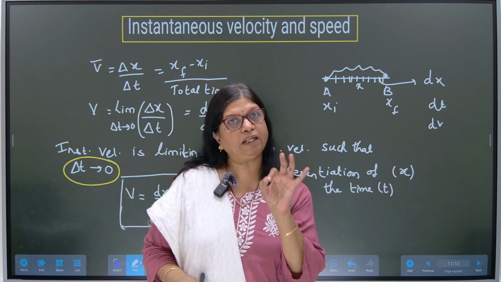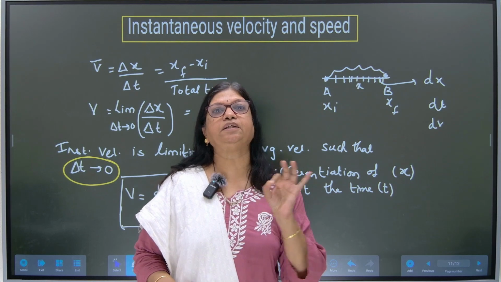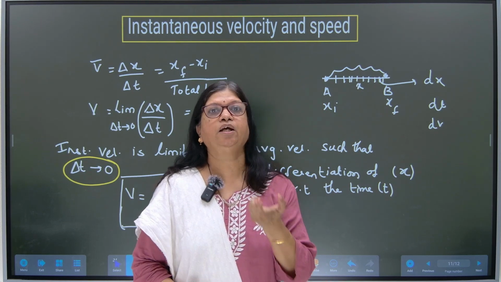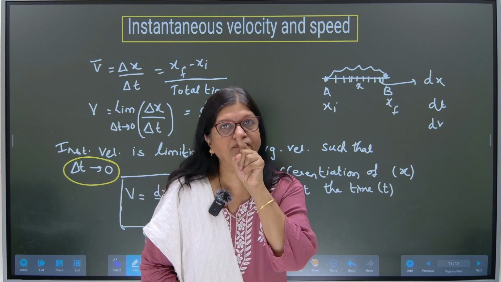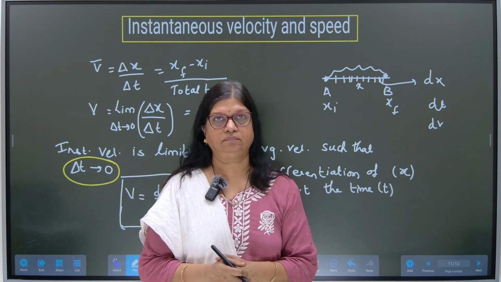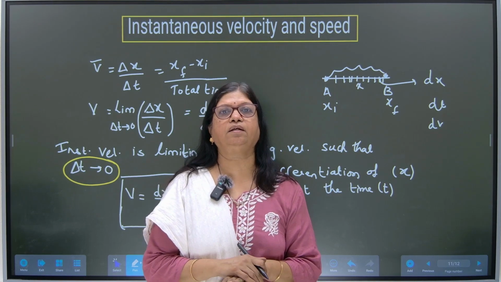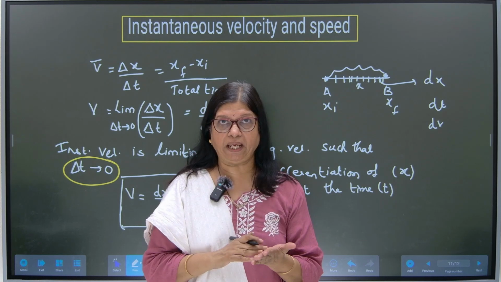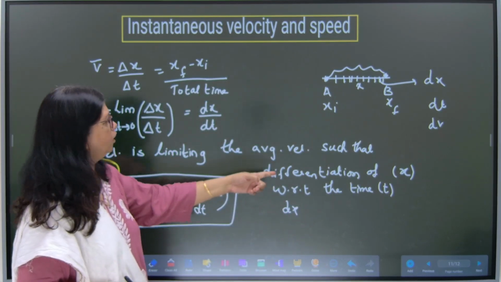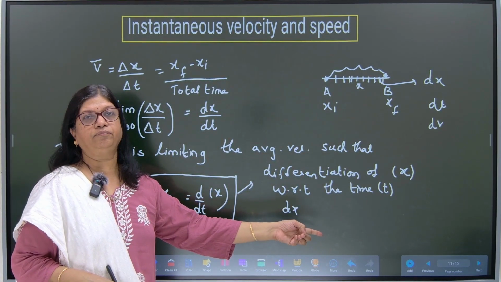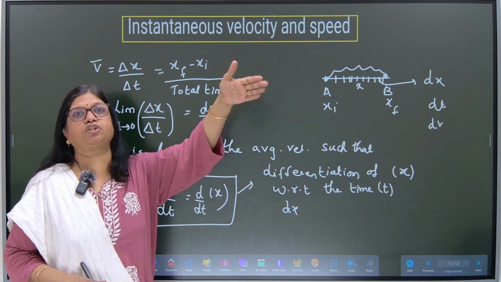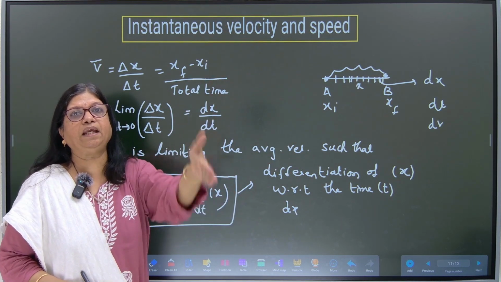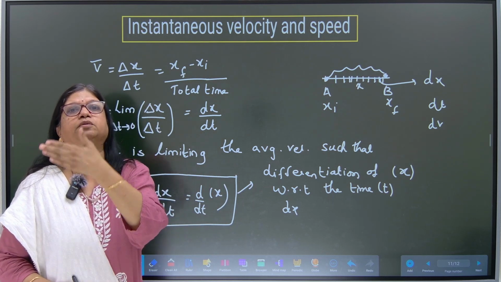So, what is the meaning of d? D means differentiation, which means you are considering the smallest part of that physical quantity and you are differentiating it. So, I have explained the mathematical meaning of differentiation and the physical literal meaning of differentiation, in which you are breaking that physical quantity into small parts.